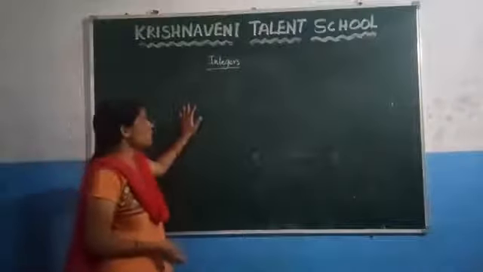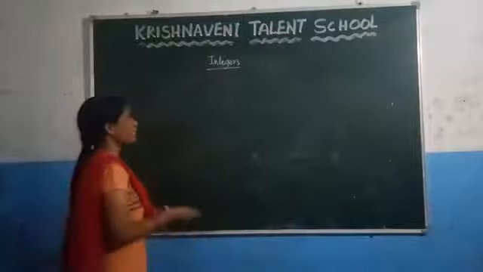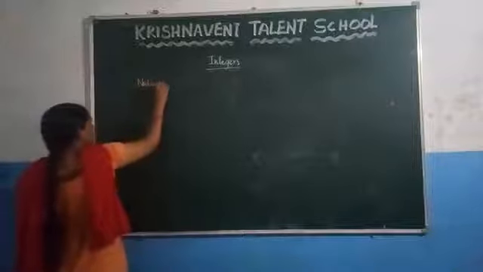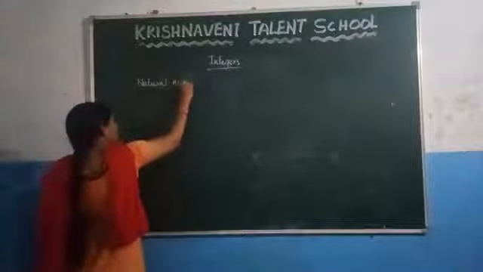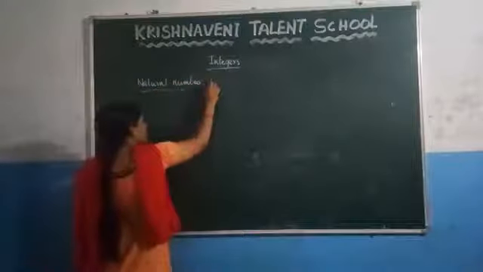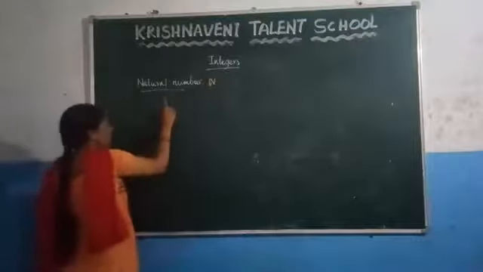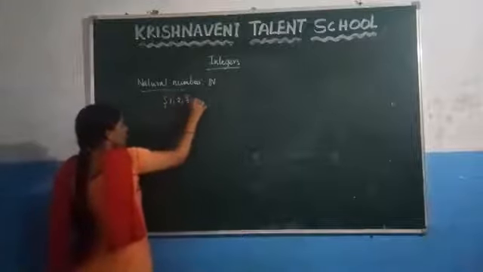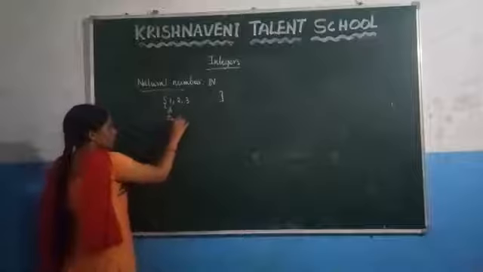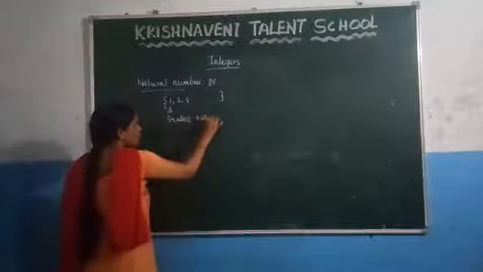Going to discuss about the chapter integers. Before going to discuss about the integers, let us have a brief recap about the natural numbers and the whole numbers. So, you know that the first number system is the natural numbers and it is denoted by the letter N, and the natural numbers will start from 1, 2, 3 and up to so on, and this is the smallest natural number. What is the smallest natural number? The smallest natural number is 1.